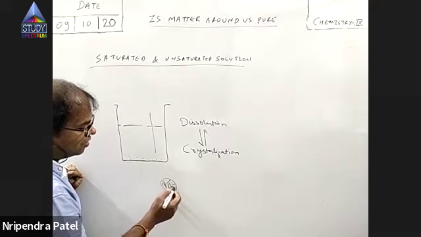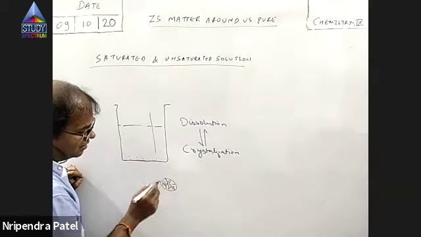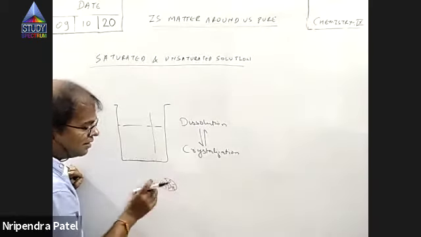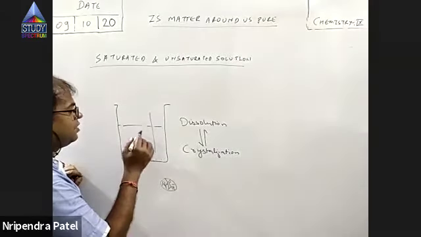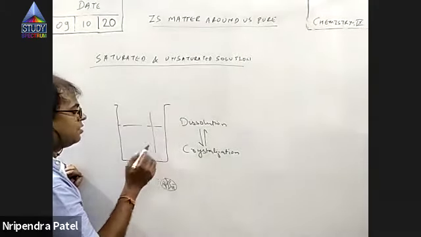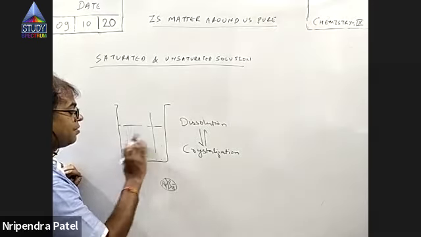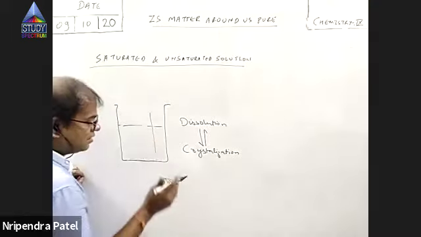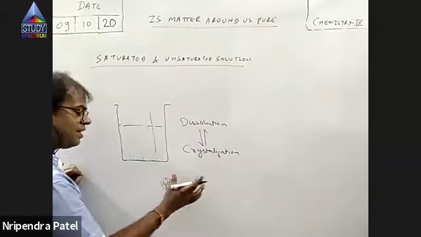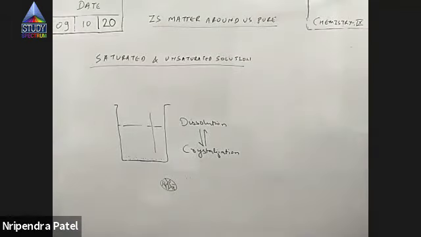I'll not use the word molecules, but there are many particles in it. Water enters this and separates these particles. Now these particles are individually dissolved in the solution. But with an increase in the number of particles, there's a chance that they strike each other again and form a crystal and settle. So this process is known as crystallization. So there are two processes. One is dissolution, the other is crystallization.